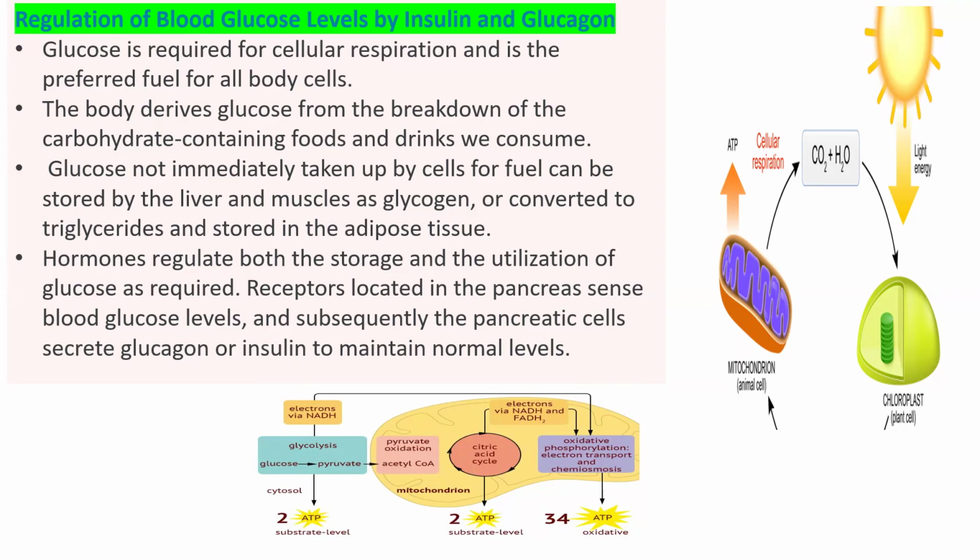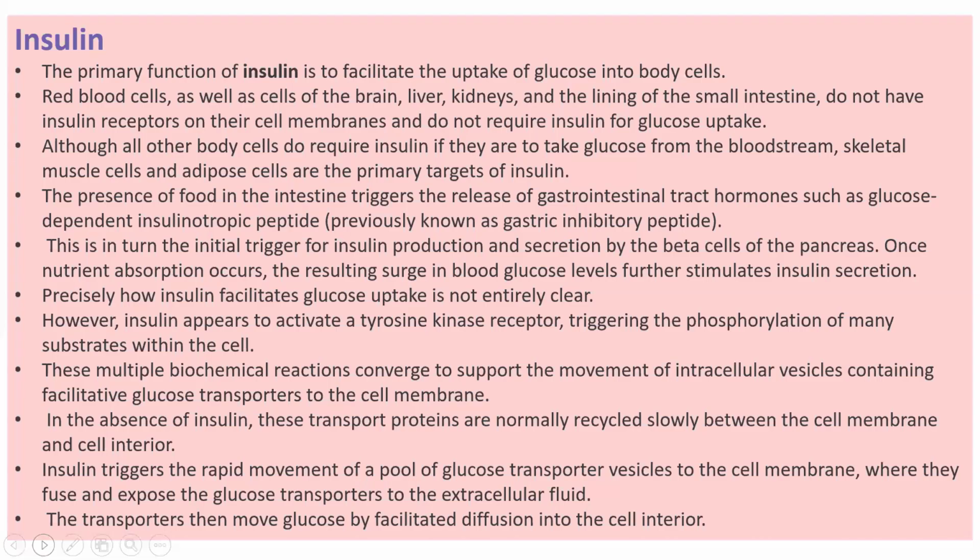Or some are converted into the form of triglycerides, and these triglycerides are stored in your adipose tissue. So pancreatic hormones regulate both the storage and utilization of glucose as required. There is a receptor present in your pancreas that senses blood glucose levels, and subsequently the pancreatic cells secrete glucagon or insulin to maintain normal blood glucose level in your body.